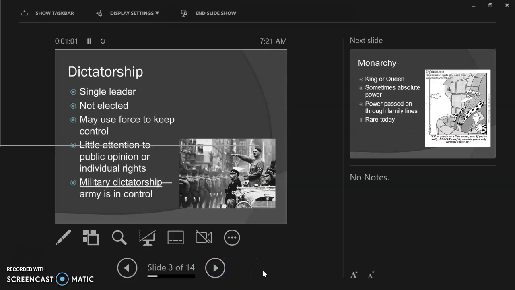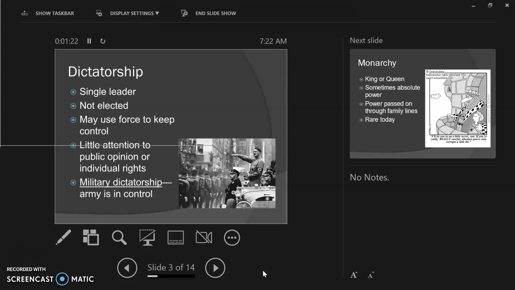So here's an example of an autocracy, a dictatorship. A single leader, Adolf Hitler, for example. Now, it says not elected. Sometimes dictators come into power through elections, but then limit those elections or have show elections that really aren't true choices, where everybody just basically votes for the dictator.